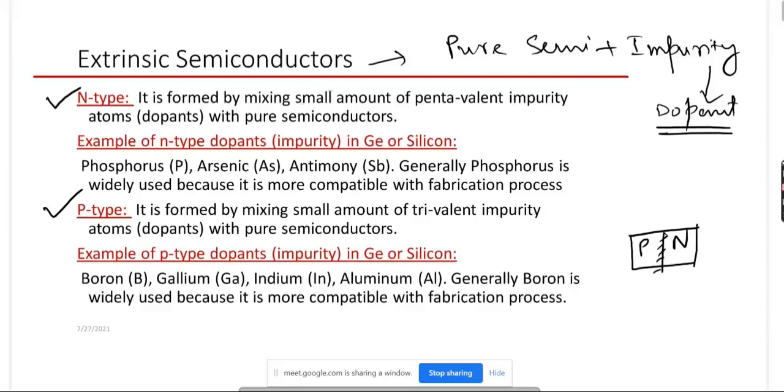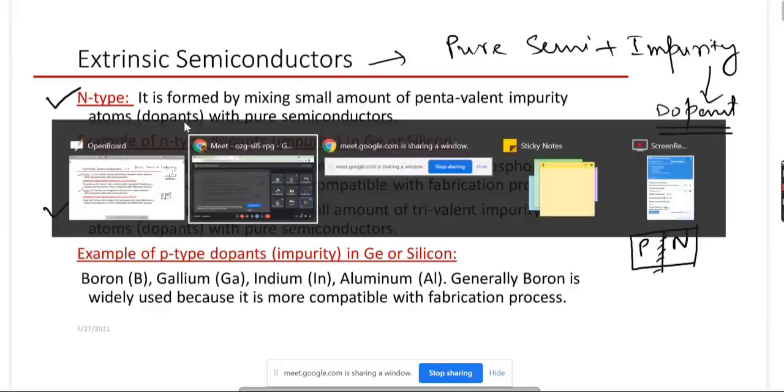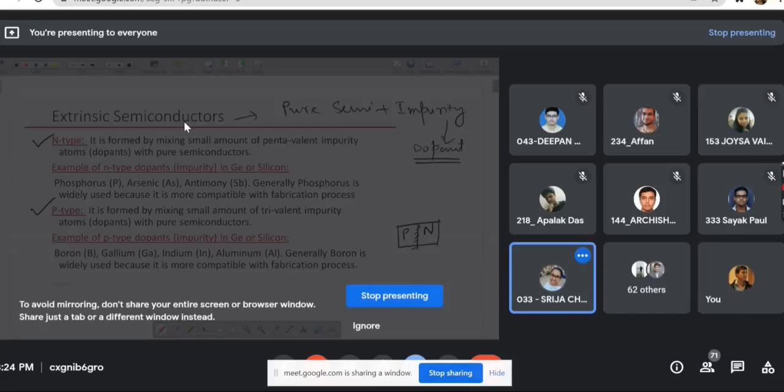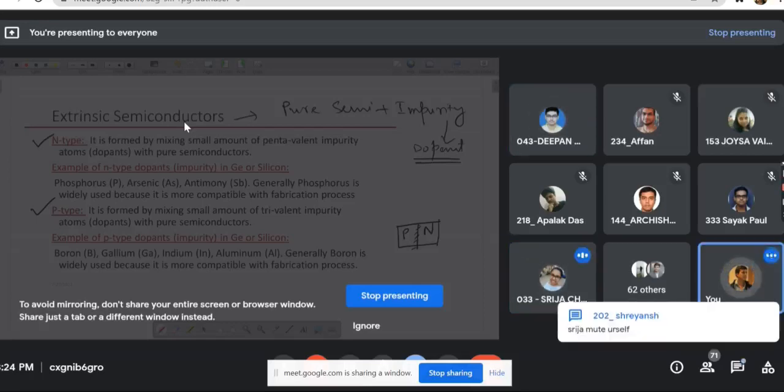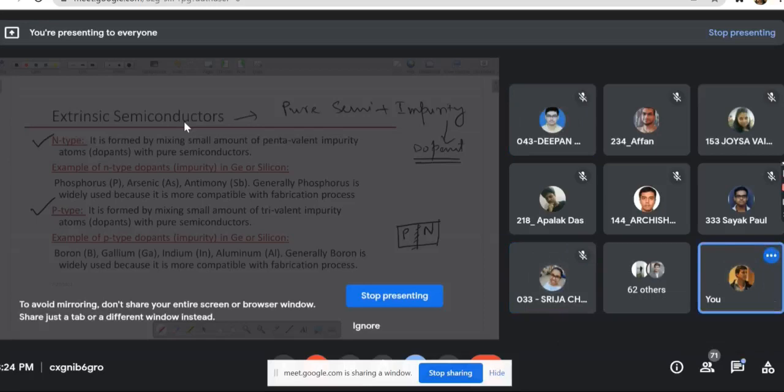So how to form the N-type semiconductor? Now coming to the topic. Oh, lots of disturbances coming. Actually, I am sharing screen, so from my side, it is difficult to mute that. Yeah, fine.